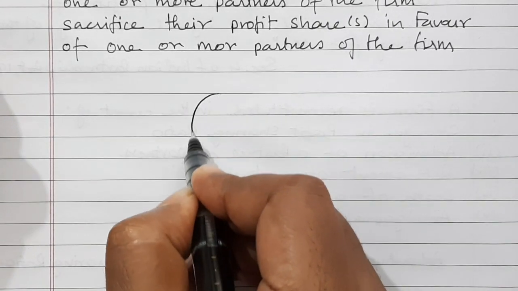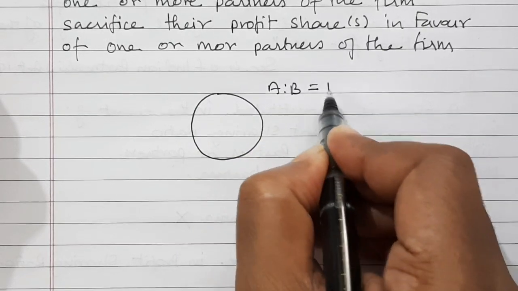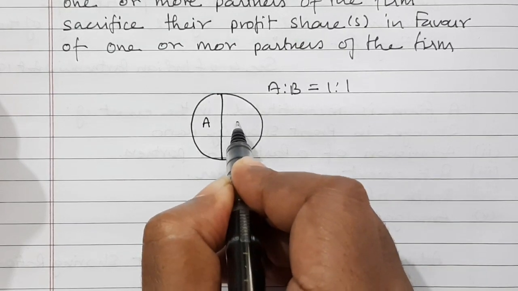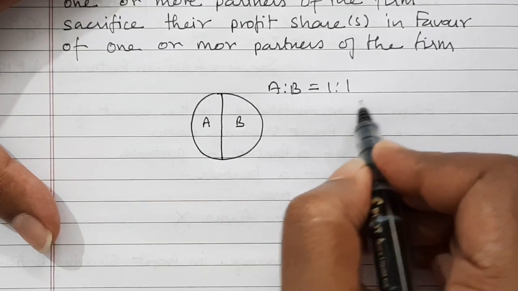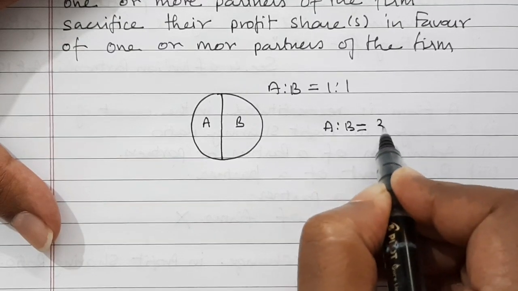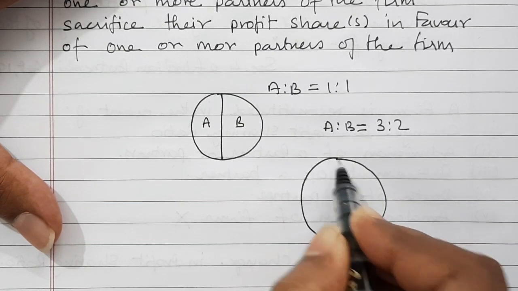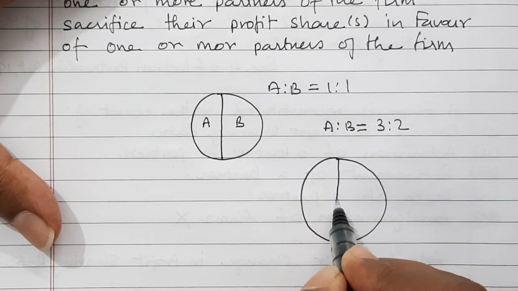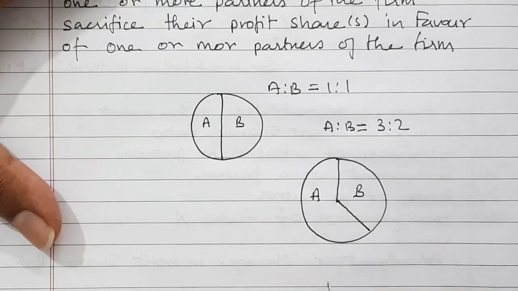Suppose this is the profit of the entire firm, and there are two partners A and B, and their ratio is 1:1. So A was getting one half and B was getting the other half, 50%, 50%. Now if the ratio between A and B has changed to 3:2, then the profit sharing ratio will change. A will get 60% and B will get 40%. So in that case, A's portion will be increased. This is A's portion now and this is B's portion.